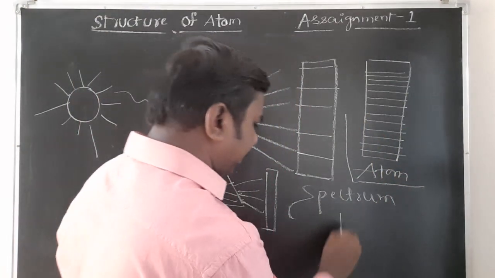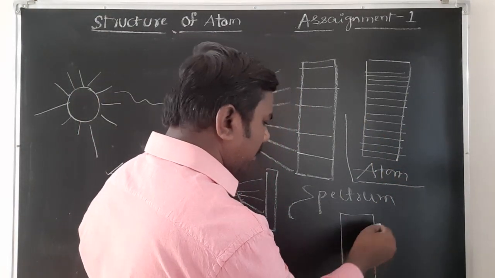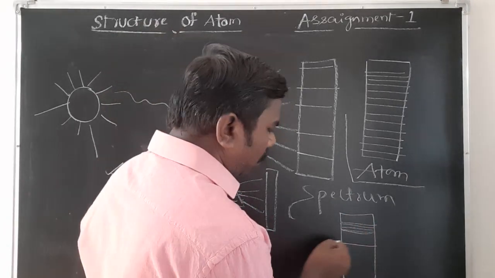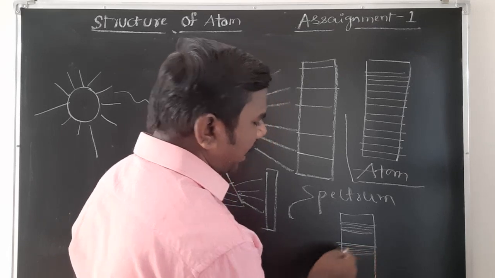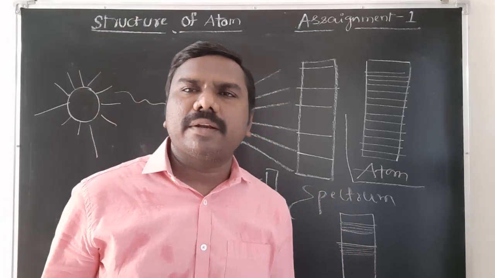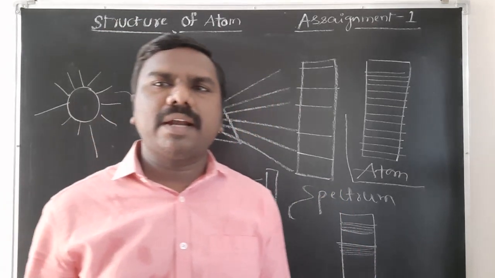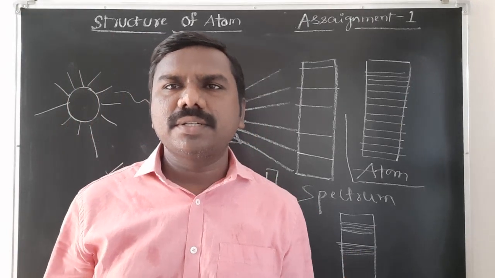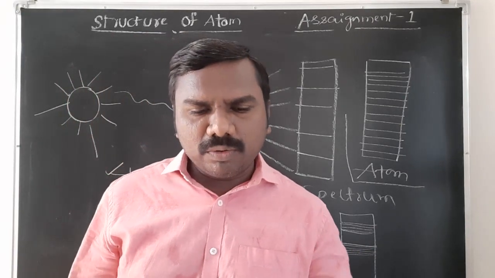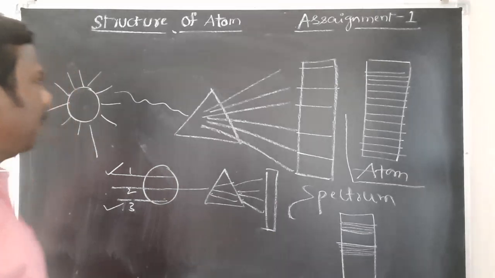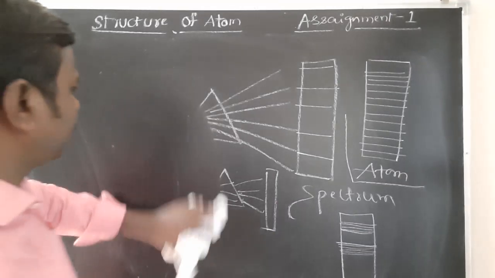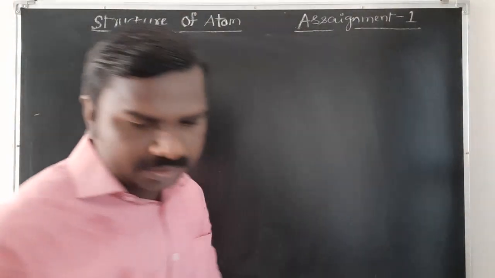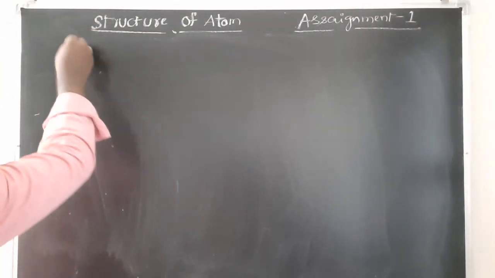Next, band spectrum. Few lines are grouped together and form a band. This is called band spectrum. Band spectrum is one of the characteristics of molecules, right students? This is about spectrum. Now, hydrogen spectrum, very important. The important one for objective purposes is the hydrogen spectrum.